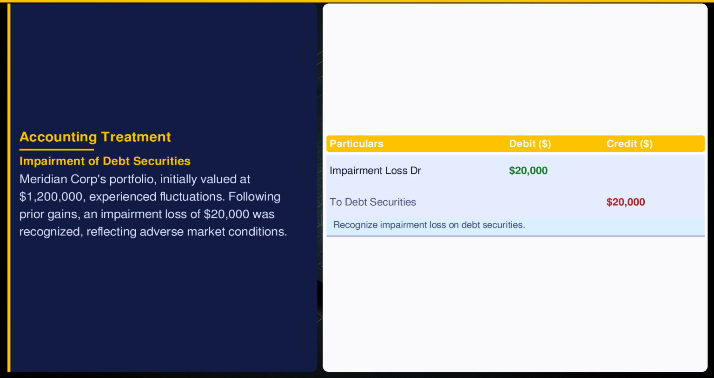Under ASC 320, impairment in debt securities must be recognized when indicators of credit loss appear. Meridian Corporation securities suffered a $20,000 decline due to market conditions. This impairment loss directly affects the income statement, reducing net income. Recognizing impairments ensures that financial statements present a realistic picture of asset valuations and potential recovery risks.